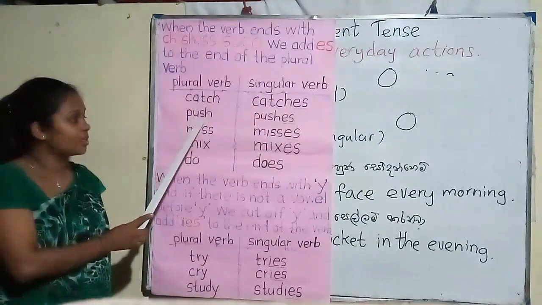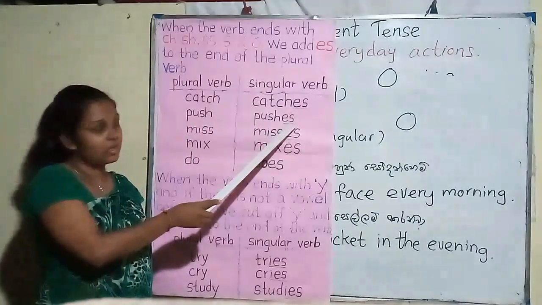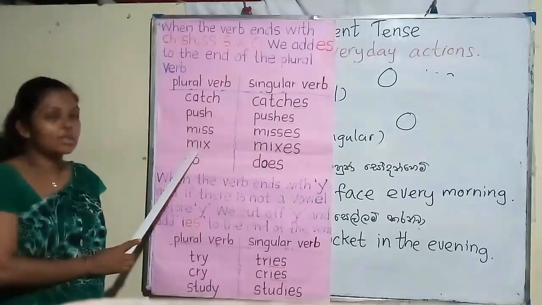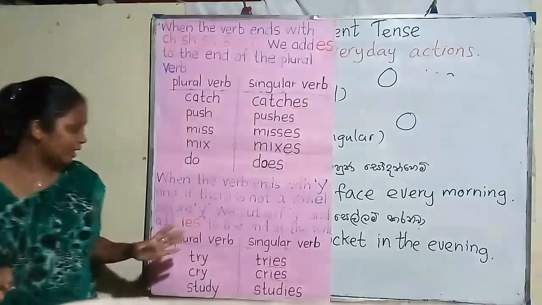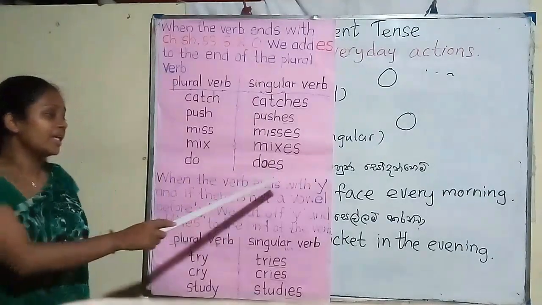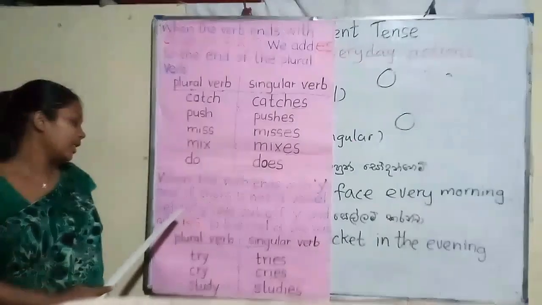Push. The last two letters are SH, so we can use ES. Pushes. Miss, misses. Mix, mixes. Do, does.